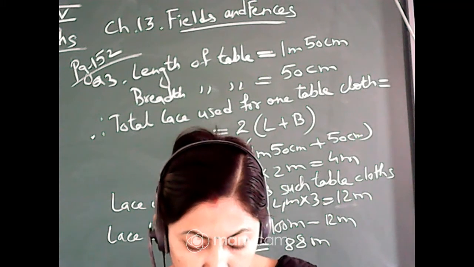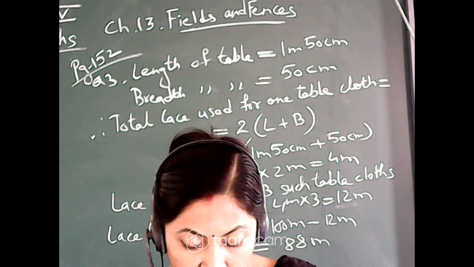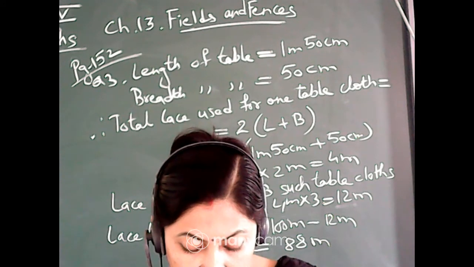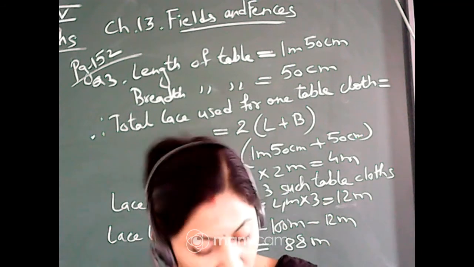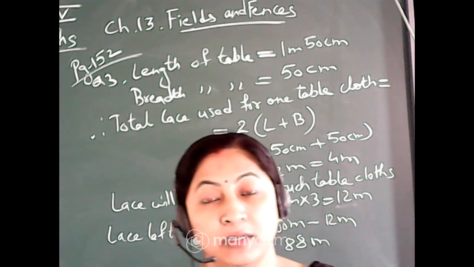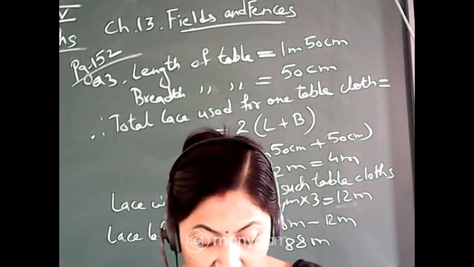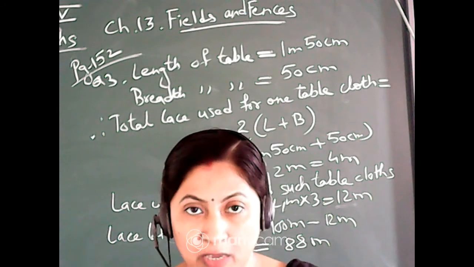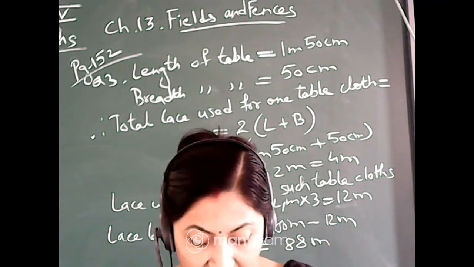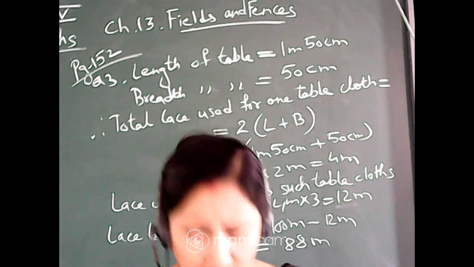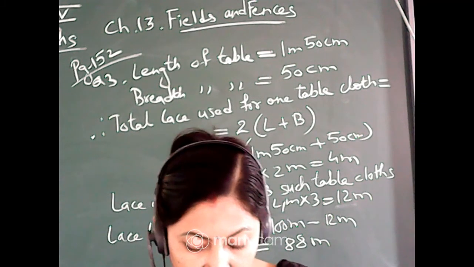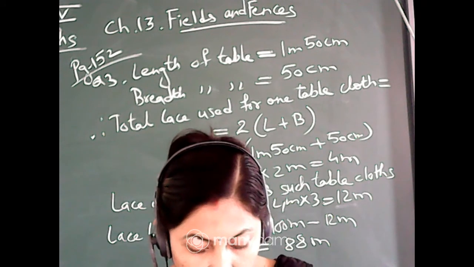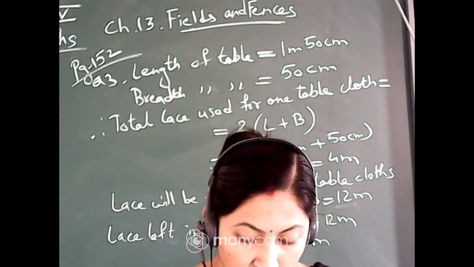Question number 2. Take a 20 centimeter long thread, make different shapes by joining the ends. Place it on the squared sheet on the next page and find out. You have to take a thread of 20 centimeters, and with that thread you have to make different closed shapes, and then you have to write the boundary, the biggest shape, the smallest shape, name them and then write it down. Okay, so this is the activity. You will do it on your own.